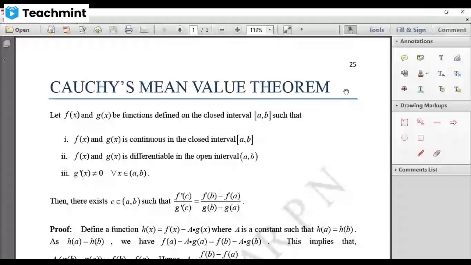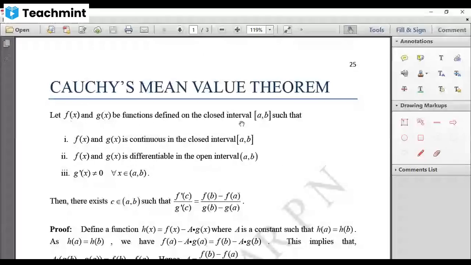Hello everyone. In today's class, we're going to learn Cauchy's mean value theorem, also called the second mean value theorem. In fact, Lagrange's mean value theorem is a particular case of Cauchy's mean value theorem, right? So what is the statement of Cauchy's mean value theorem? This statement is very simple.